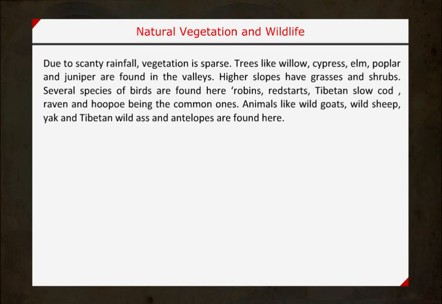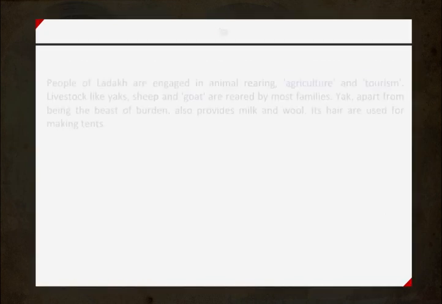Several species of birds are found here, robins, redstarts, Tibetan snowcock, raven and hoopoe being the common ones. Animals like wild goats, wild sheep, yak and Tibetan wild ass and antelopes are found here.